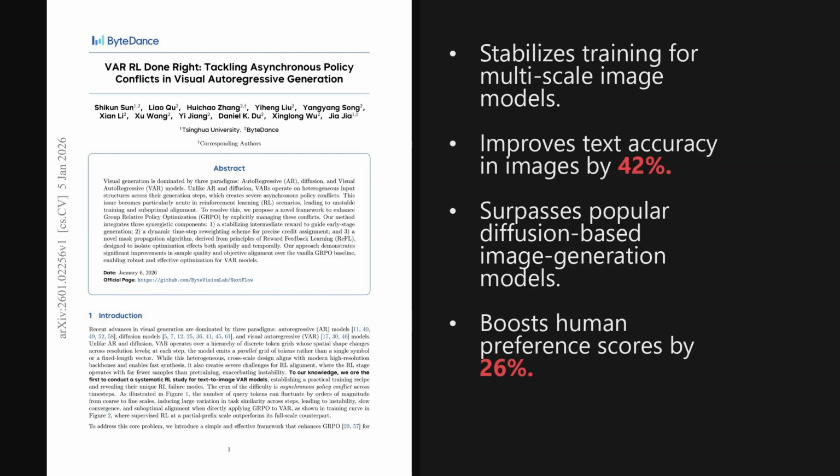I'm Alex. Today we're looking at a paper from the Hugging Face trending list, published on January 5th, 2026, just yesterday. It introduces the first systematic reinforcement learning framework, specifically designed for visual autoregressive models, which resolves training instability and boosts text rendering accuracy by over 40%. The paper is titled VAR Done Right, Tackling Asynchronous Policy Conflicts in Visual Autoregressive Generation. And as we'll see later, the method achieves state-of-the-art results that actually surpass strong diffusion-based baselines.